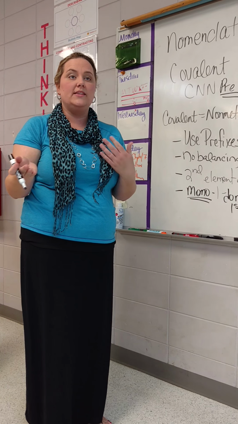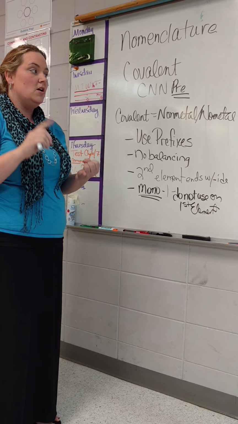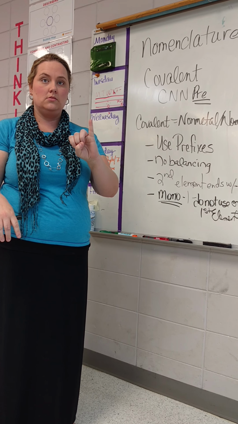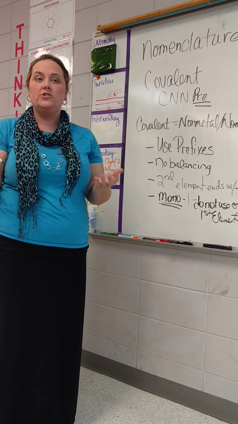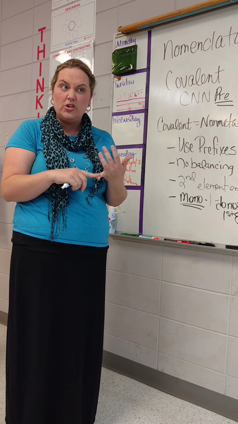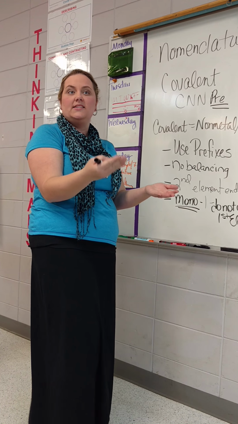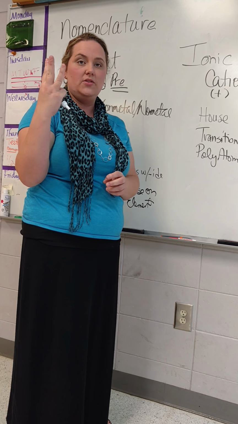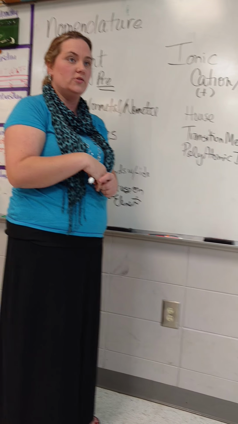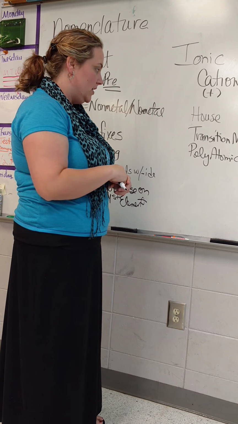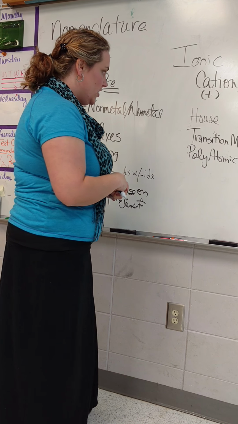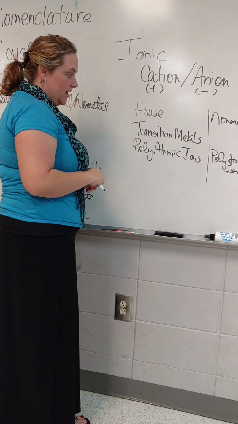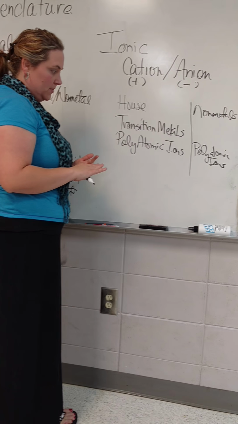So in order to figure out if it's a house or a transition or a polyatomic ion: polyatomic ions are always made of how many portions? Two, or there's multiples of stuff. Like O2 has only one, but most times you'll see like a ClO3 or a BrO3. So if you see three elemental letters, you know it's already in the polyatomic ion zone. If not, you're going to look at your cation, and since you know that it's not a non-metal, you would have to figure out if it is a transition metal or a house metal or a polyatomic ion.